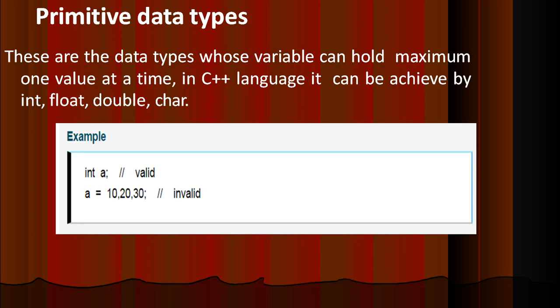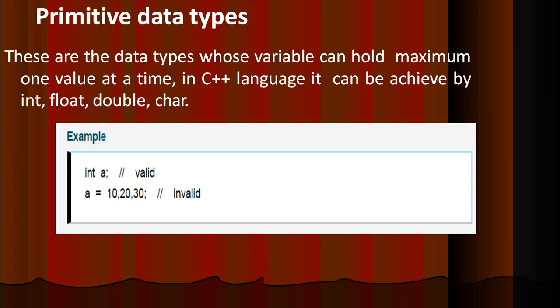Coming to primitive data types, here we have four major things. One is integer, then float, then double, then char. Char should be written as char, not in full. So these are the keywords. Int is used for any whole numbers and positive values, and it cannot be used with a decimal value. It should not be used with a decimal value.